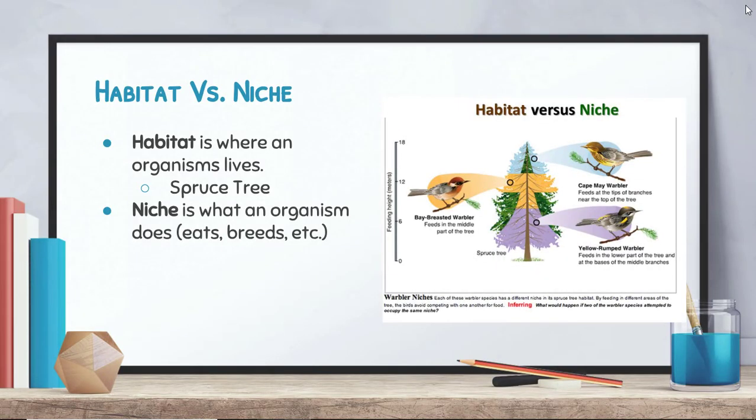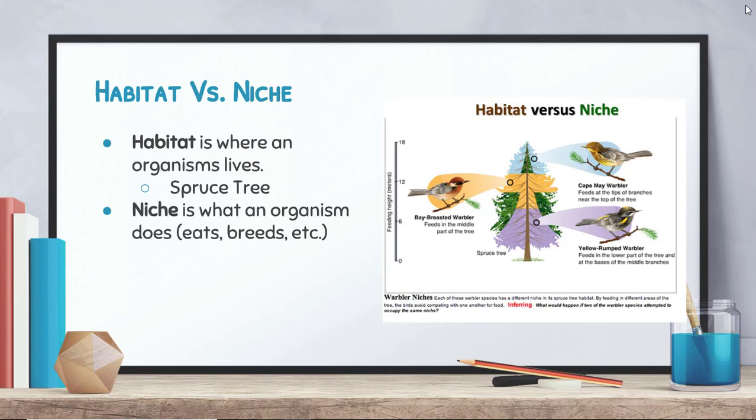So let's talk a little bit about a really key concept related to ecology, and that is the concept of habitat versus niche. A habitat is very straightforward. It's where an organism lives. If we take a look on the right-hand side here, we have a nice spruce tree. That is the habitat for all of these different warblers, the Cape May warbler, the bay-breasted warbler, and the yellow-rumped warbler. But the niche is kind of its role in its environment and is based on what it eats.